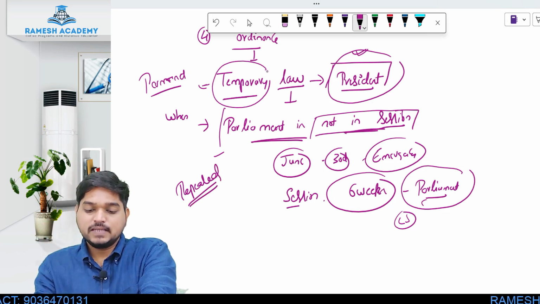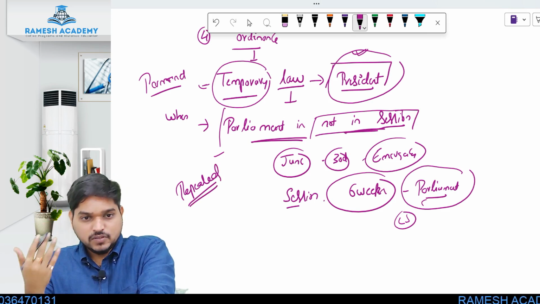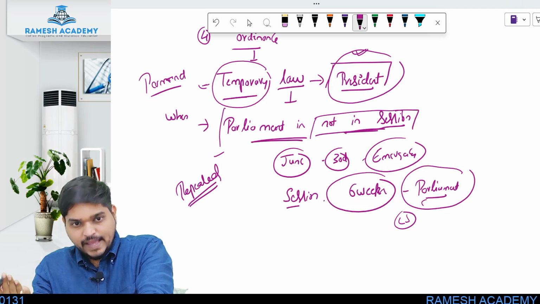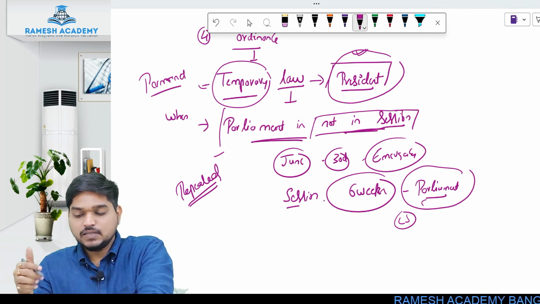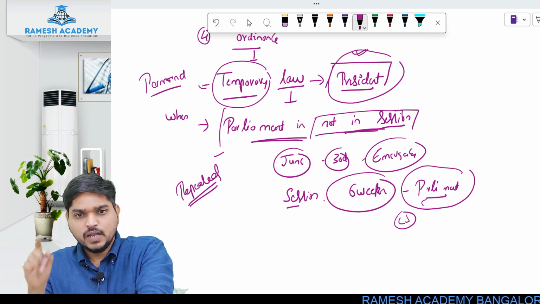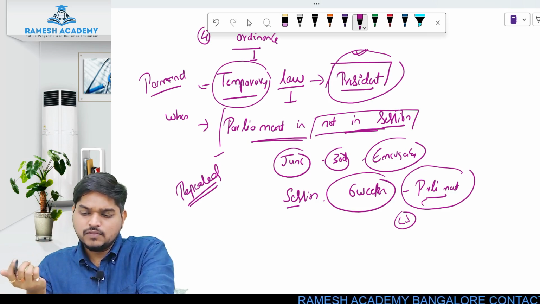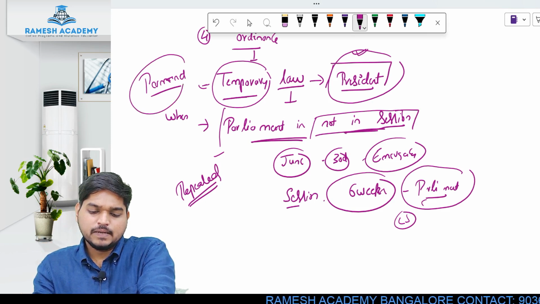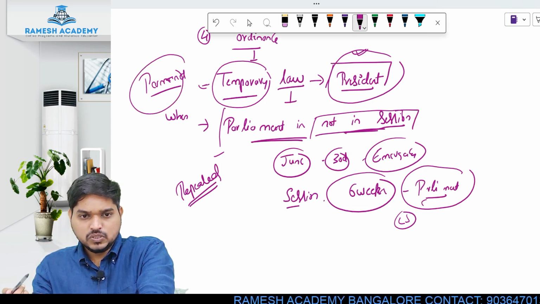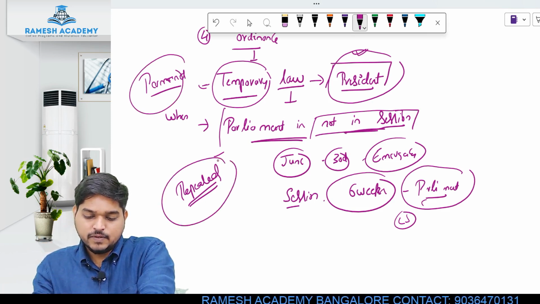That is why it is a temporary law, because there is a question whether tomorrow it will become an act or it will not become an act. That completely depends on the approval given by the parliament. If the parliament gives the approval, it will become a permanent act, and if the approval is not given by the parliament, then the act will be repealed.